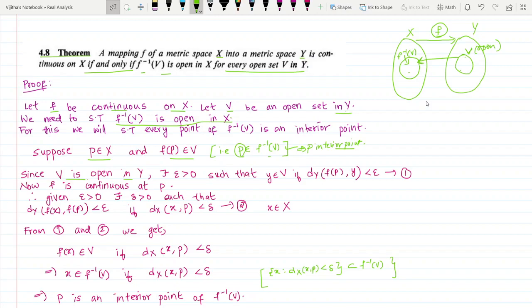So if the distance between F of P and y is less than epsilon, then y should be an element of V because V is open. These y are the points in the epsilon neighborhood of F of P.